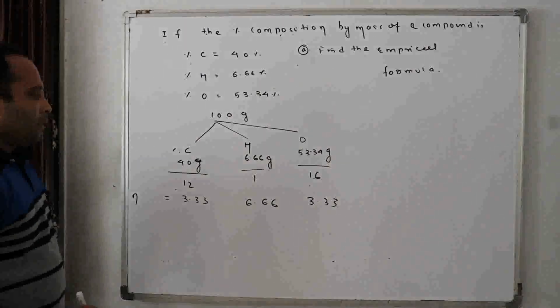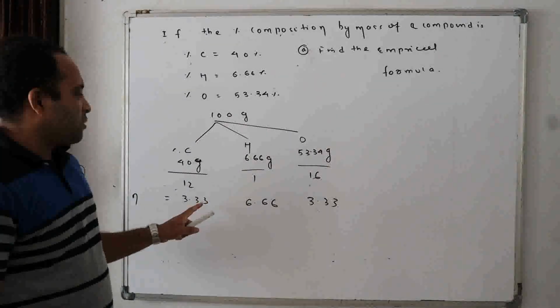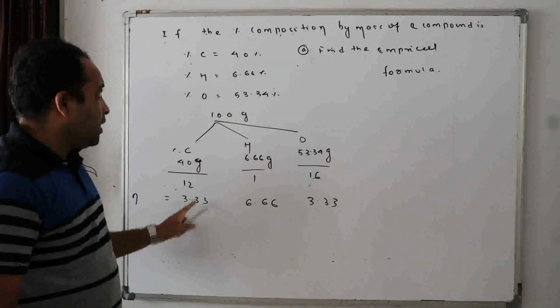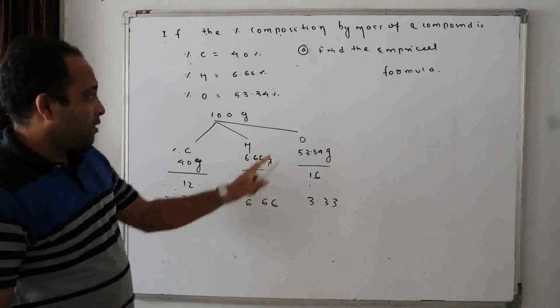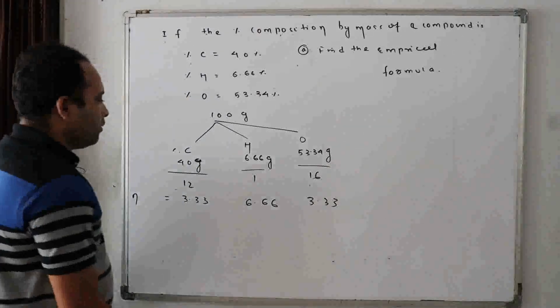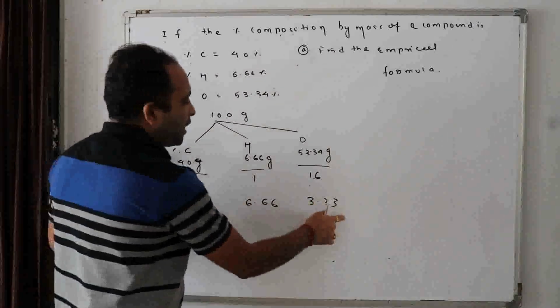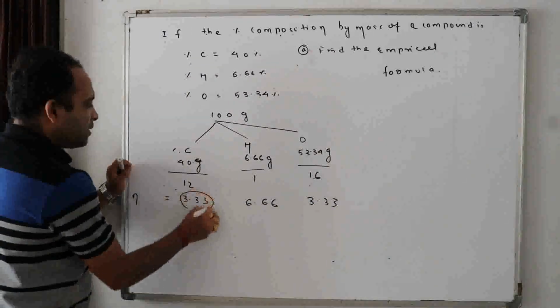Okay. Now do not approximate it, and do not write down that approximation that it is carbon 3, hydrogen 6 and oxygen 3. It will be a devastation. What do I have to do? I will take the minimum value of moles and divide by everyone. Which one is the minimum? This is the minimum.